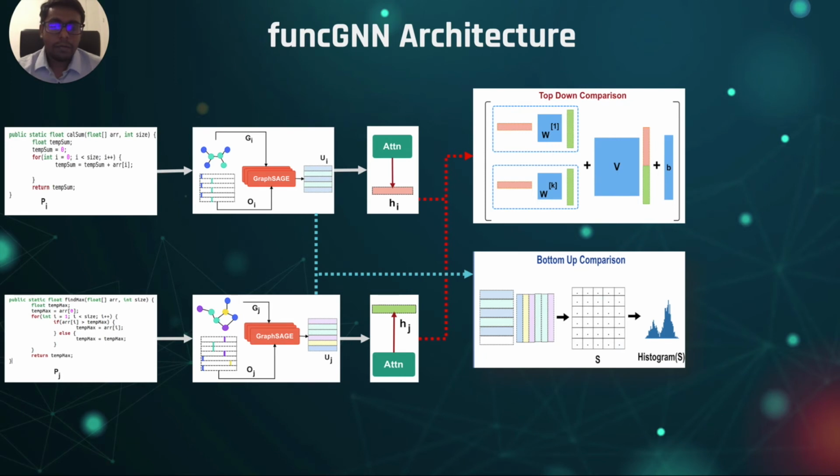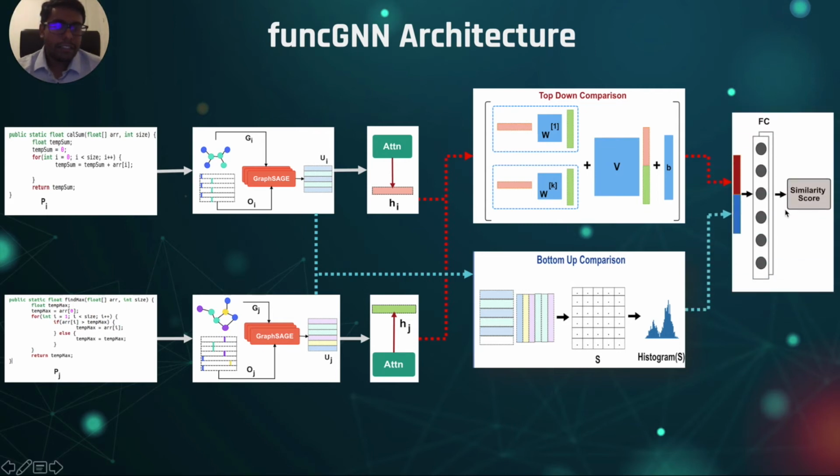The second approach is the bottom-up approach. In the bottom-up approach, we find the similarity of the atomic nodes in the graph. The probability distribution function of the similarity is calculated using a histogram. Both the similarity measures are concatenated together and passed through multiple fully connected deep learning layers. Using these layers, the final similarity score is calculated.